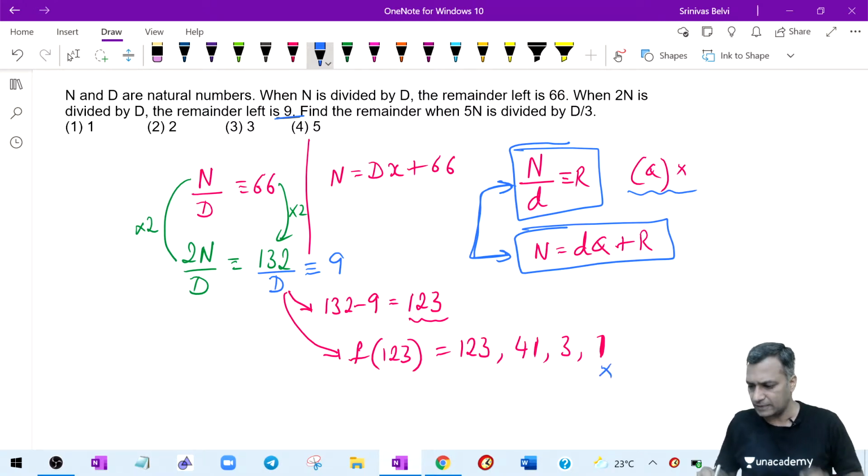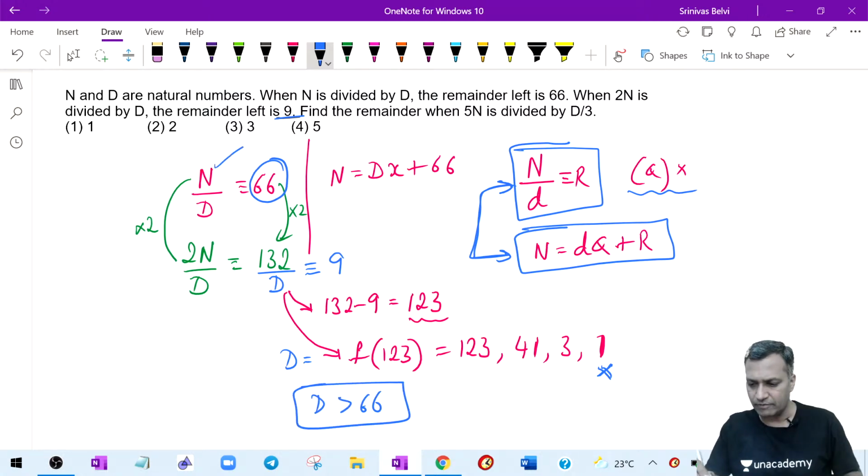Now these are the things which turn in your mind, out of which you discard that 1 cannot be the value of divisor. You are talking about what the divisor can be, and 1 cannot be the divisor. Why? Because 66 is the remainder. What is the meaning of this? If 66 is the remainder, D is greater than 66. Simple. Because when the number was divided by a divisor, the remainder was 66. What does it mean to us? It means that the divisor was greater than 66. So therefore, 3 cannot be the divisor, 41 cannot be the divisor, 123 is the divisor.